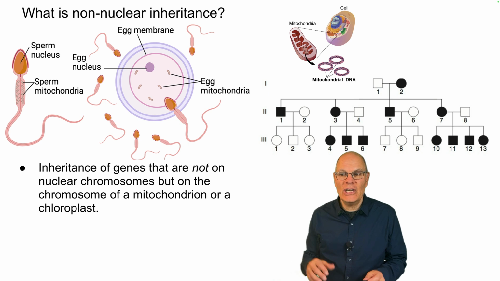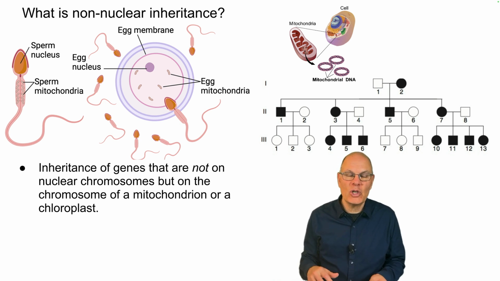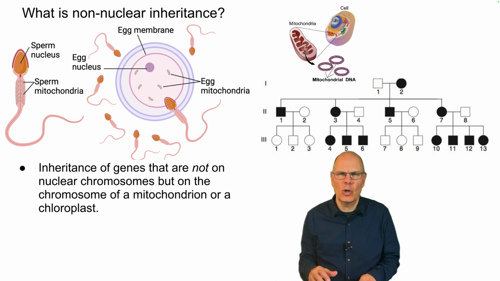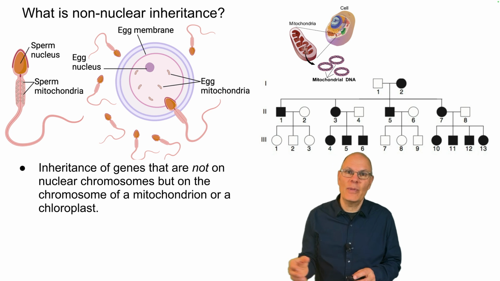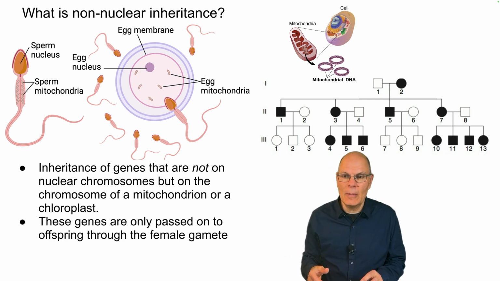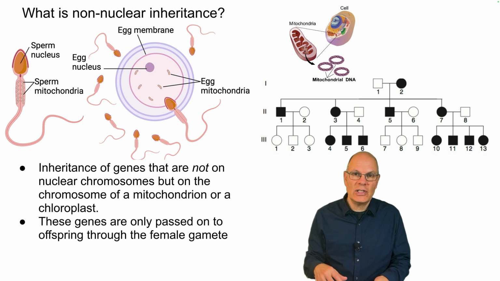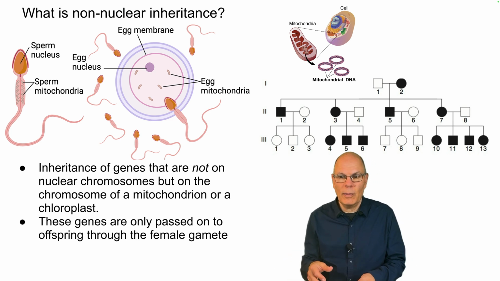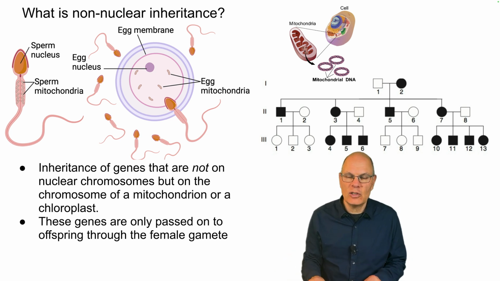It's inheritance of genes that are not on a nuclear chromosome, but on the chromosome of a mitochondrion or a chloroplast. A nuclear chromosome is one of the autosomes or a sex chromosome that are found inside the nucleus of a eukaryotic cell. These genes that are on mitochondria or chloroplasts are only passed on to the offspring through the female gamete. Why? Let's look at the example of sperm.